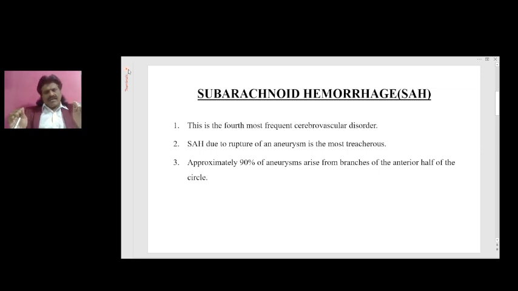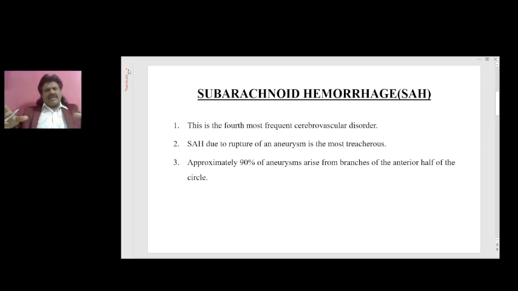When the subarachnoid hemorrhage is confined to the subarachnoid space, they present with severe excruciating headache, but may not present with any neurological deficit. One of the very interesting concepts of subarachnoid hemorrhage is that patients will present with severe excruciating thunderclap headache without any neurological deficit. Two questions have to be answered. Why is there headache, and why is there usually no neurological deficit? Patient presents with severe headache because there is hemorrhage in the subarachnoid space.